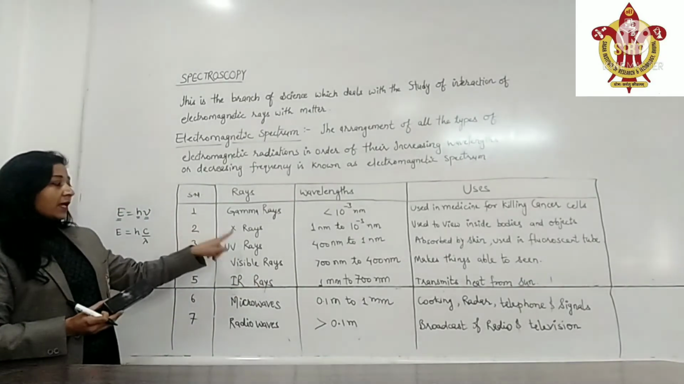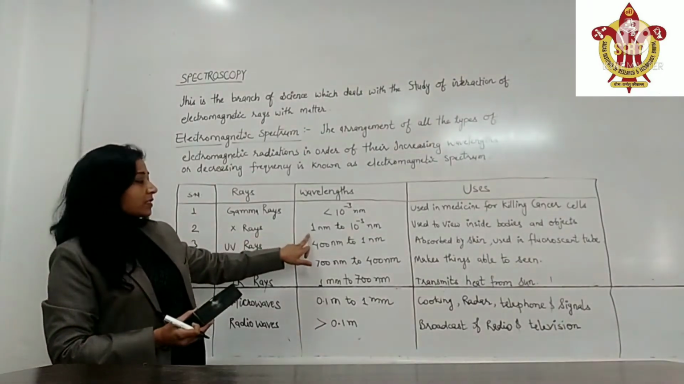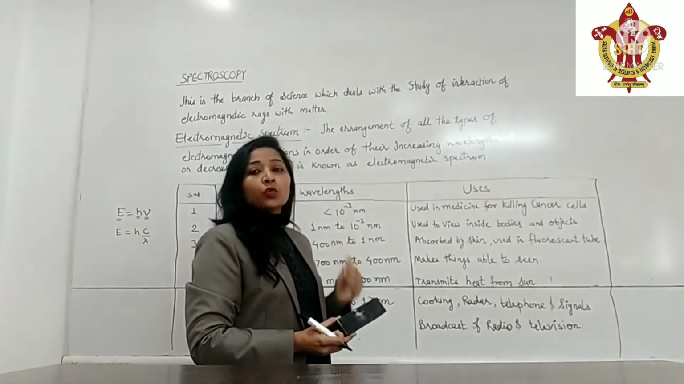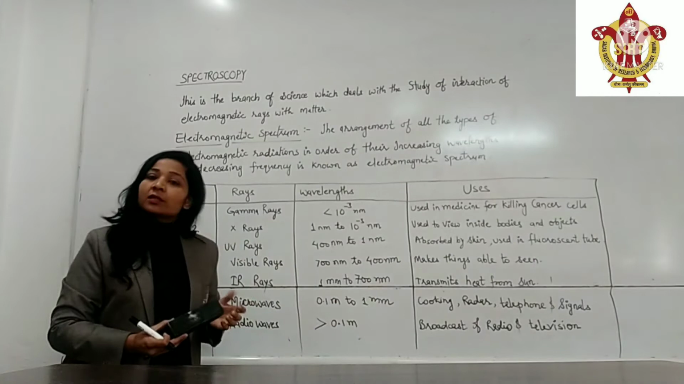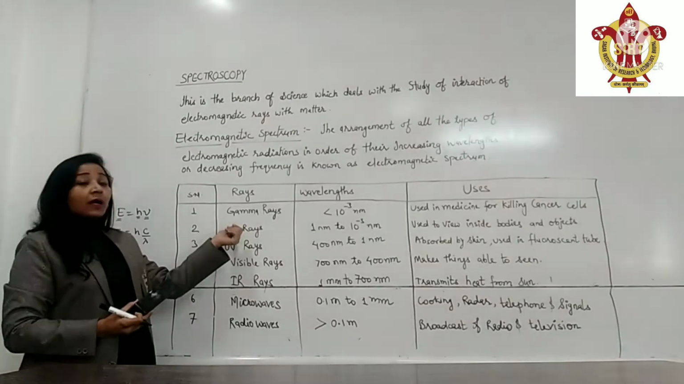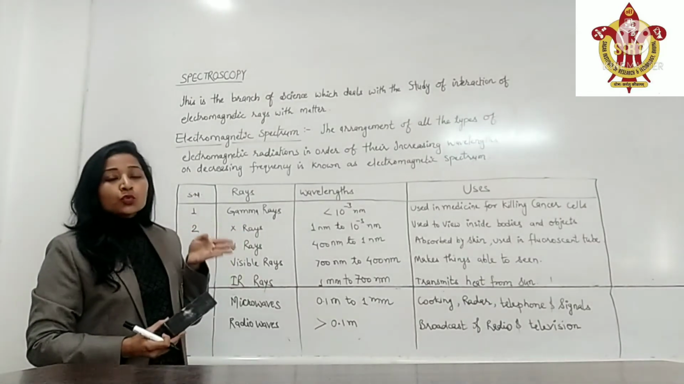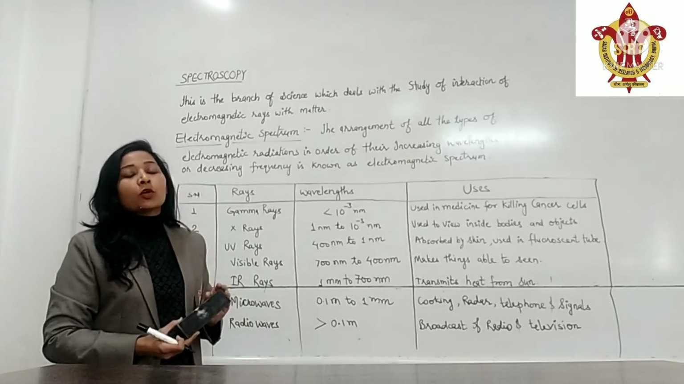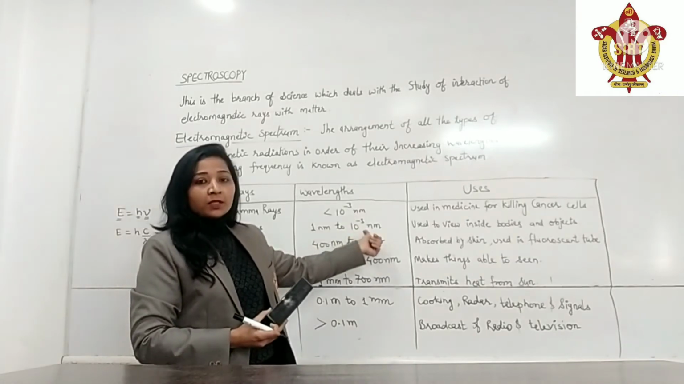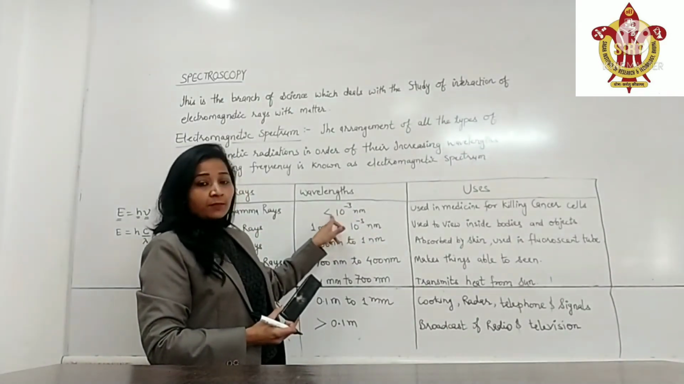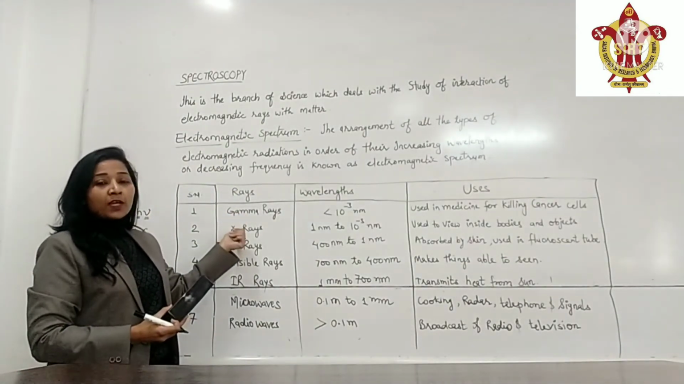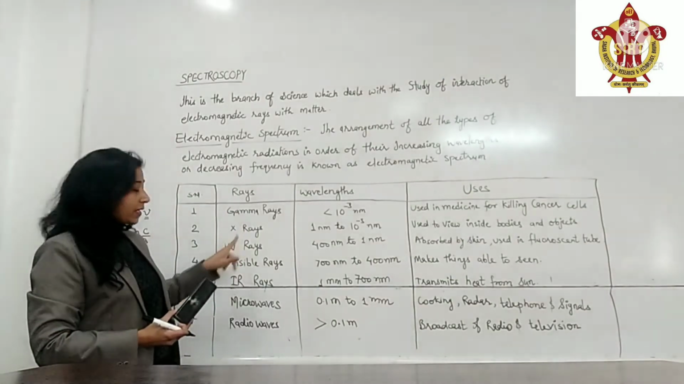Second type of radiation is X-rays. The wavelength of X-rays is 1 nanometer to 10 to the minus 3 nanometers. And X-rays are used to view inside the body parts or the substances or objects. The wavelength of the X-rays is higher than gamma rays. So energy of gamma ray is highest. After that, energy of X-ray, that is a little bit lower than the gamma rays.